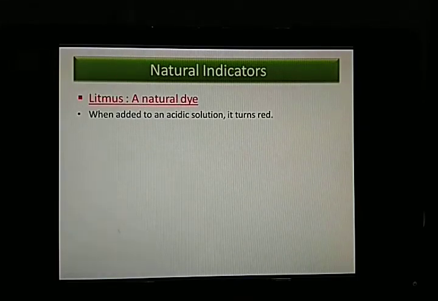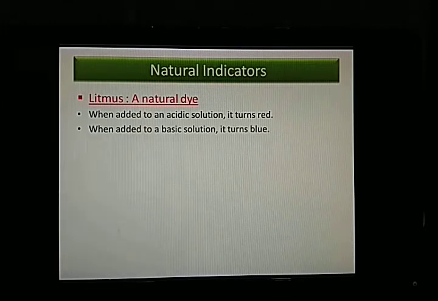So how does this litmus help in giving us the confirmatory result whether the solution is an acidic solution or a basic solution? It is very simple. Whenever we add the litmus solution or the litmus paper into an acidic solution, it turns red. And whenever we do it with a basic solution, it turns blue.